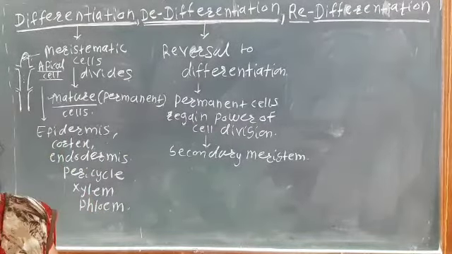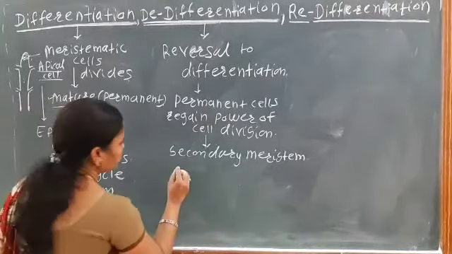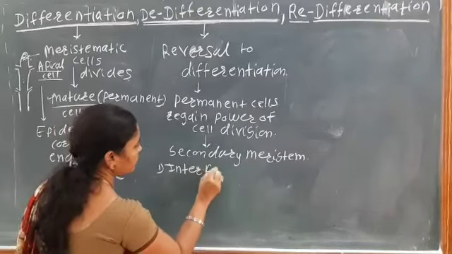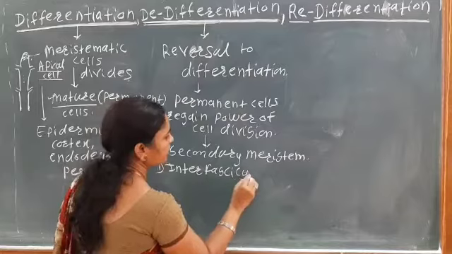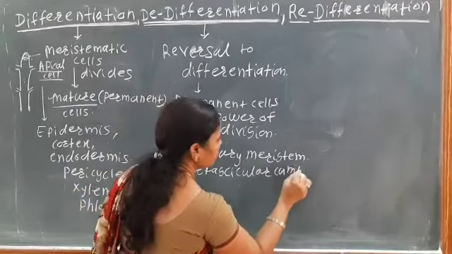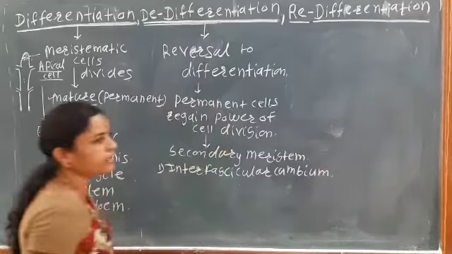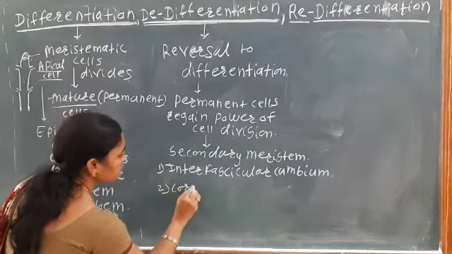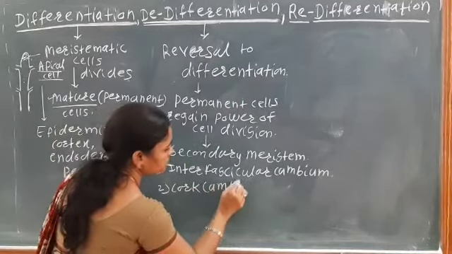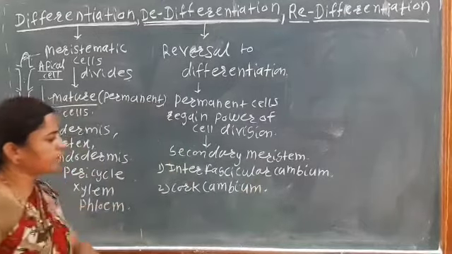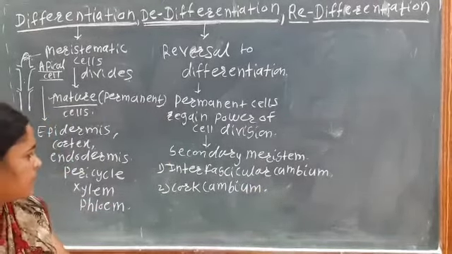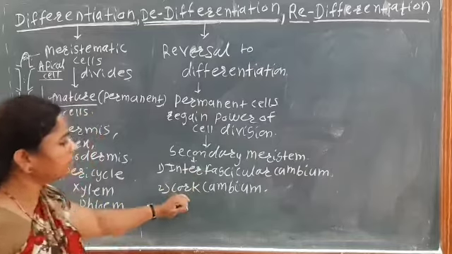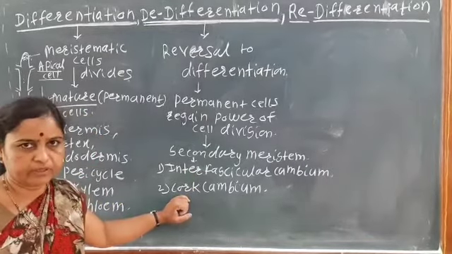There are two secondary meristems: interfascicular cambium and the cork cambium. These are the secondary meristems, and both have the capacity of cell division.